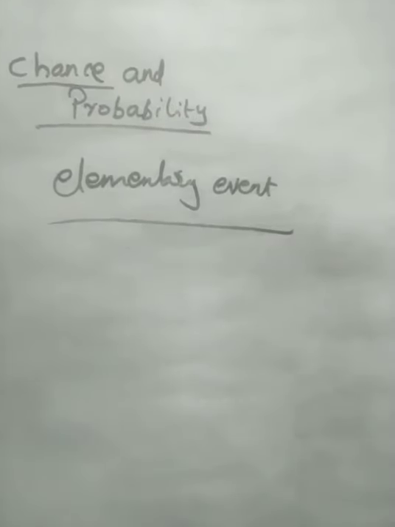Something happened. That is throwing a coin or a die, or the sun rises in the east and so on. Everything is an event. Then if an event has only one outcome, it is called an elementary event. Only one outcome.